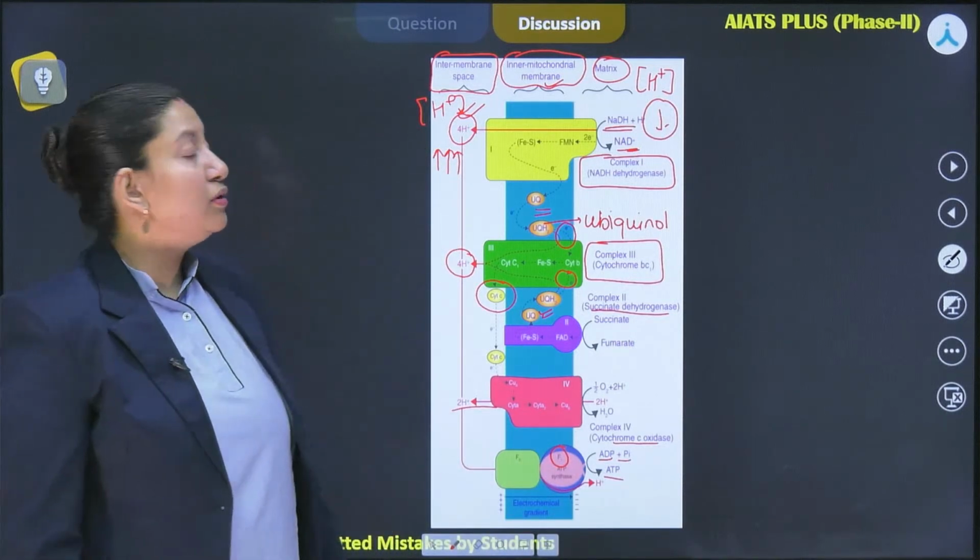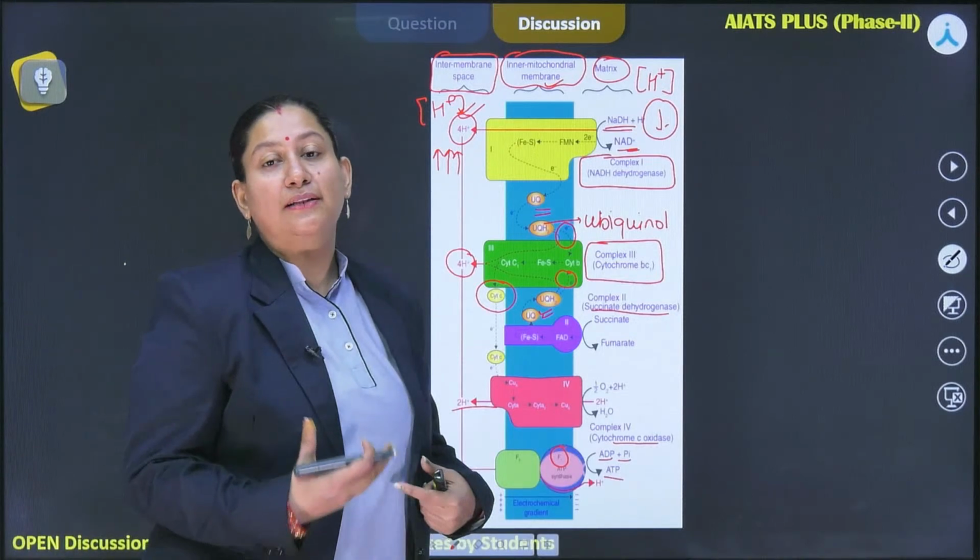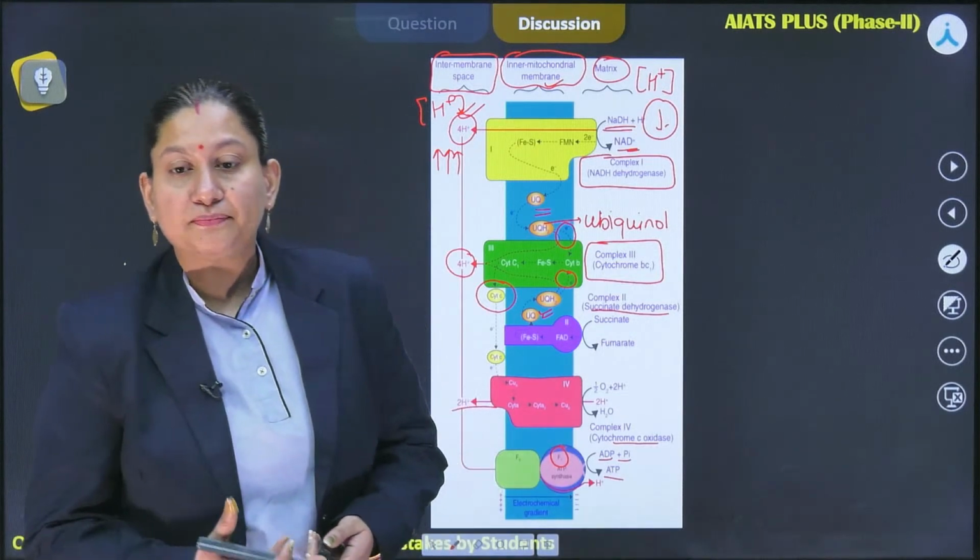So this is how the chemiosmotic hypothesis works in case of mitochondria, right?